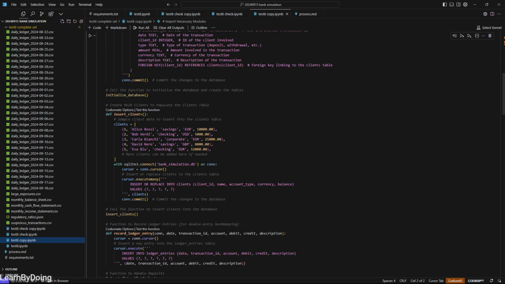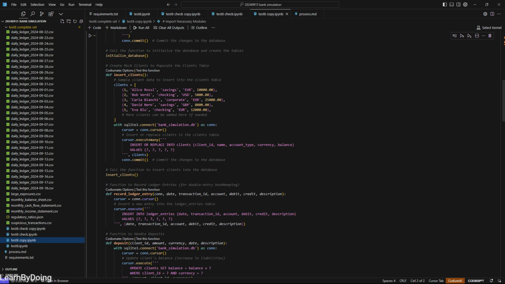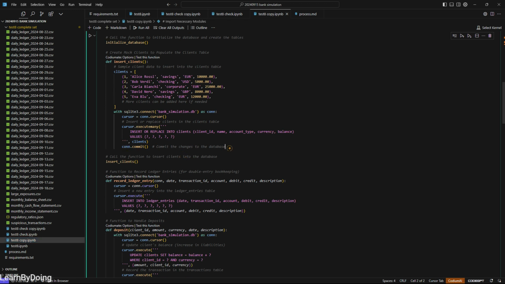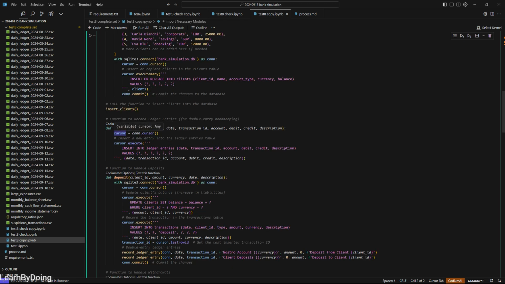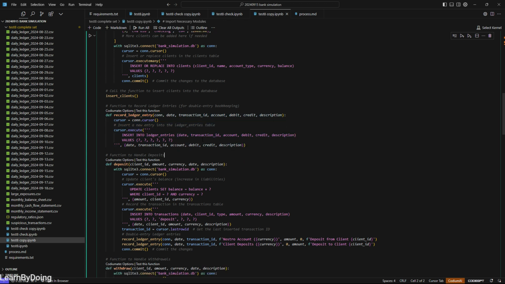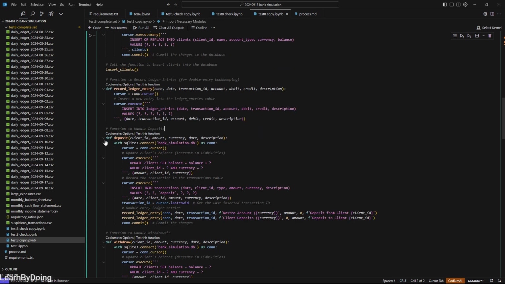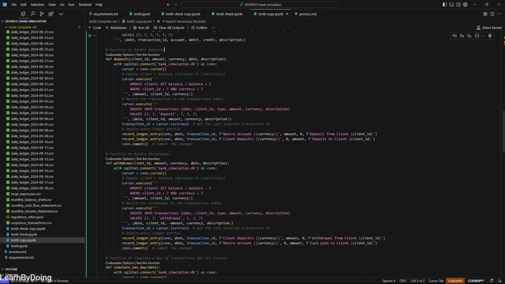Then, after initializing the database, we start inserting the clients and we keep connecting to the database file. And each time when we finish a change, we commit the change to the database. Then, record ledger entries is the function where we insert the different information inside of this booking ledger. And here is the deposit function where we simulate the case where we put deposit to the client or from the client. And this function is the withdraw function, where the client withdraws money from the bank.